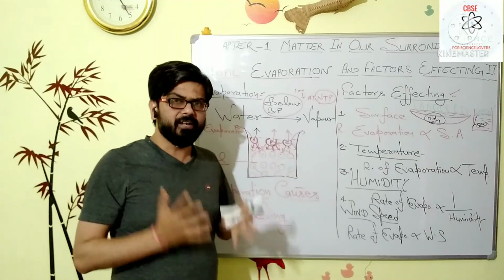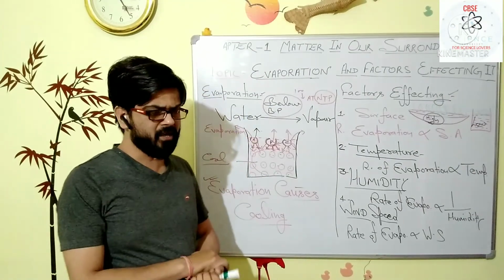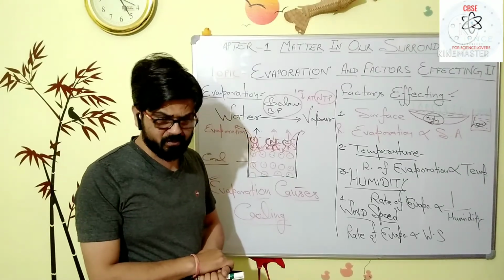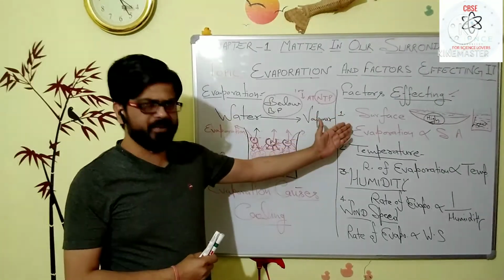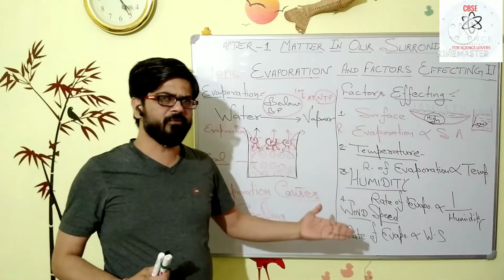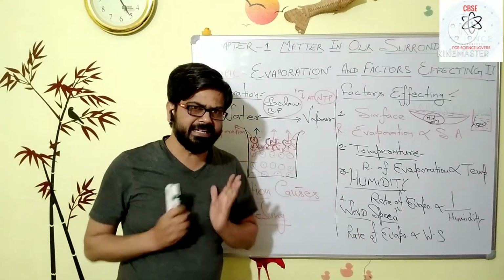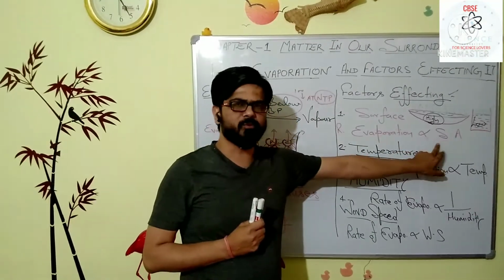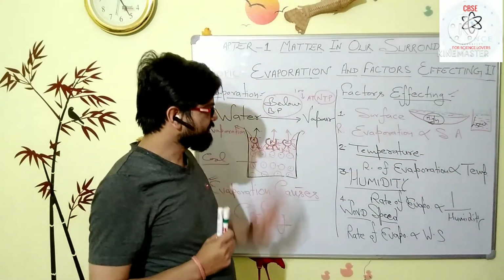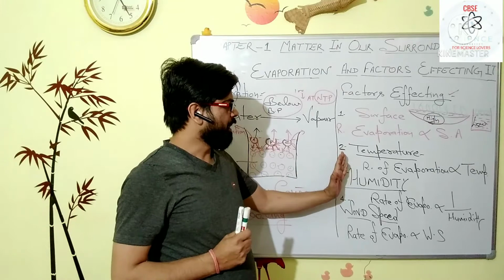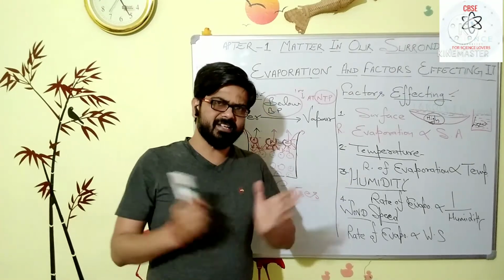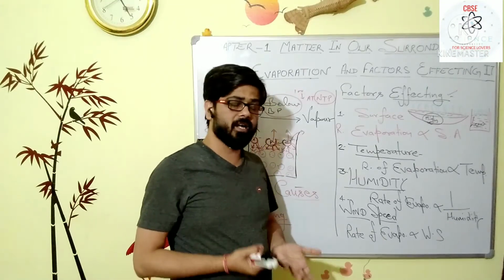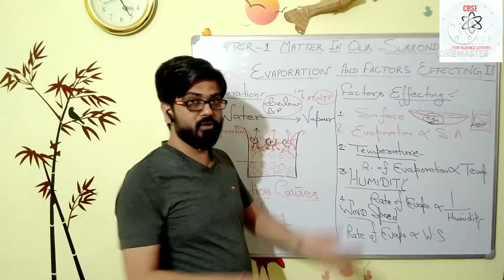So these are the different factors, my dear student, on which evaporation depends. The first is surface area. If you increase the surface area, the rate of evaporation increases, meaning the rate of evaporation is directly proportional to the surface area. Second one, temperature. If you increase the temperature, then the particles get sufficient kinetic energy to evaporate.